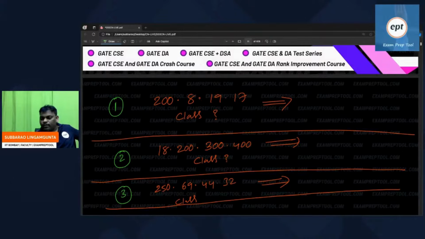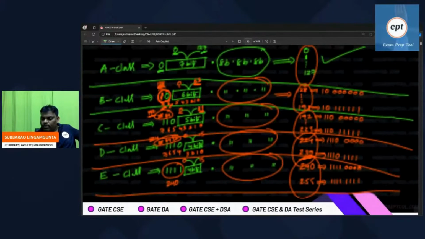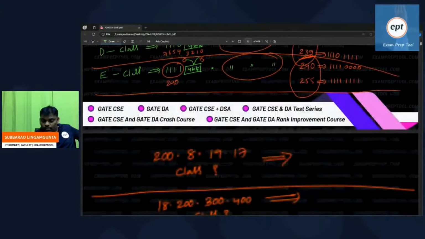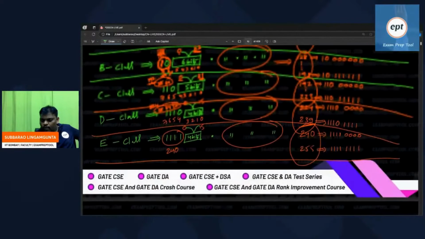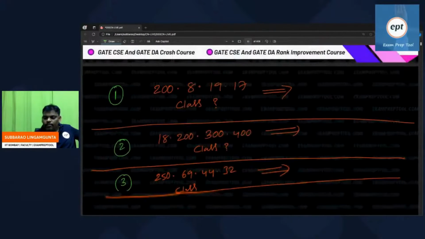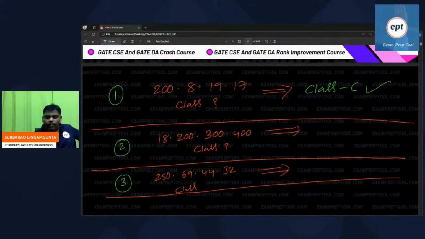Someone is saying the first one is class C. Can you go there? First one, see this one. I think you have to see the first octet. First octet 200 falls in this area, 192 to 223. So 200 is somewhere here. It is a class C. Perfect. Can anyone help me now?